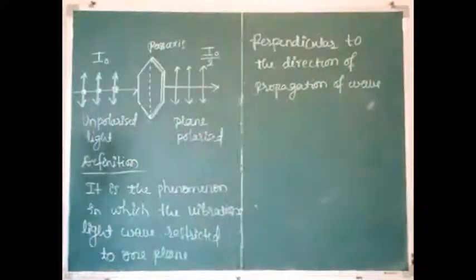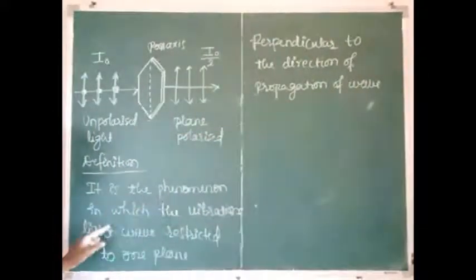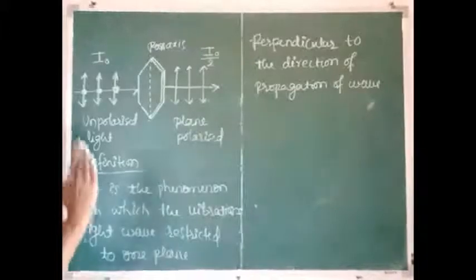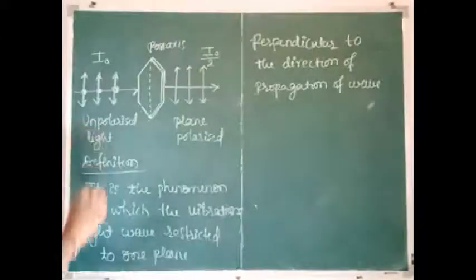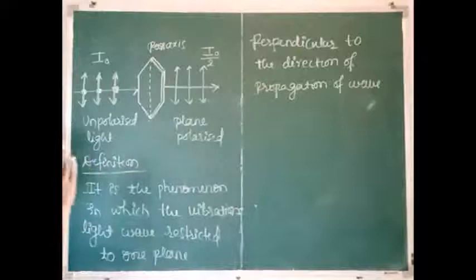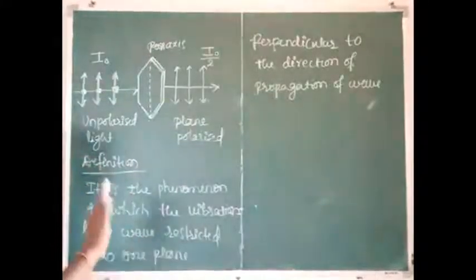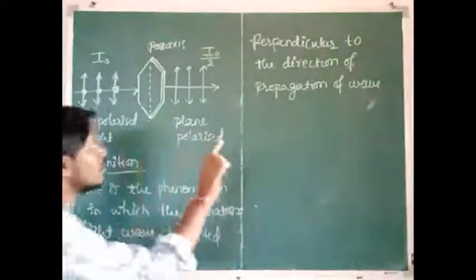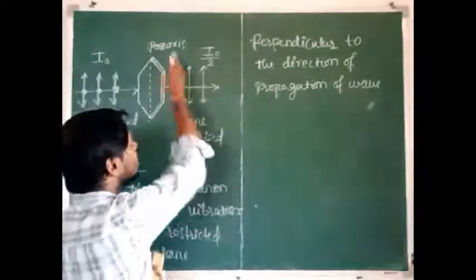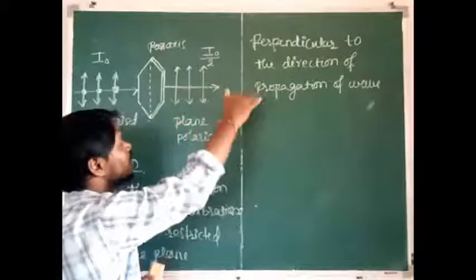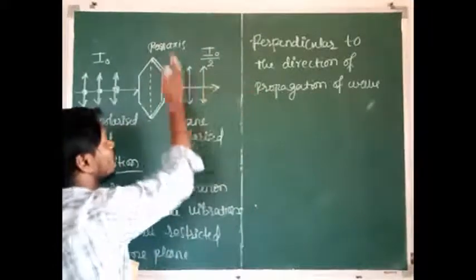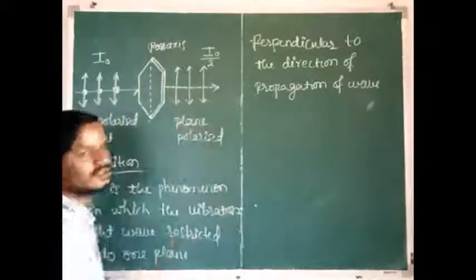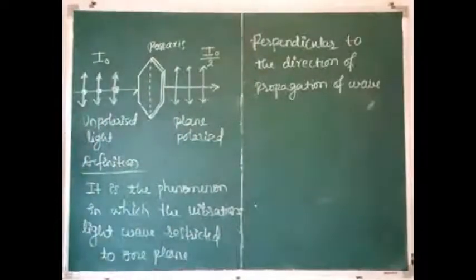Once again, listen here. It is the phenomenon in which the vibrations of the light wave are restricted to only one plane. Which plane? This plane, only one plane perpendicular to the direction of propagation of the wave. It is the direction of propagation of the wave and it is a perpendicular plane. So this phenomenon of light is called polarization of light.